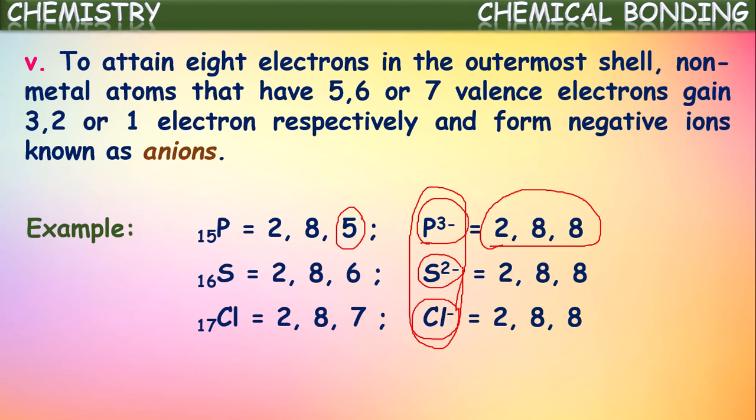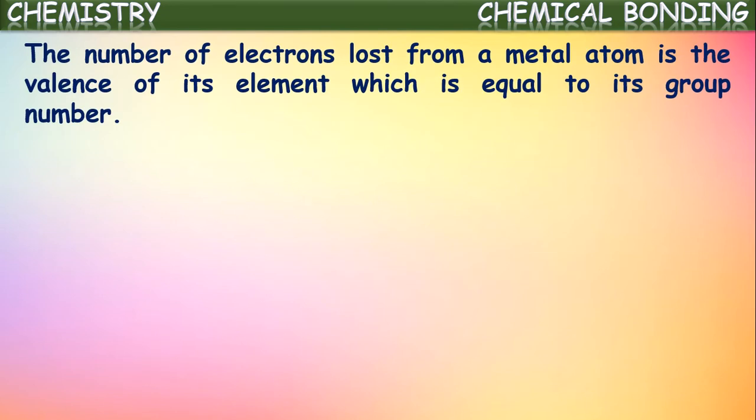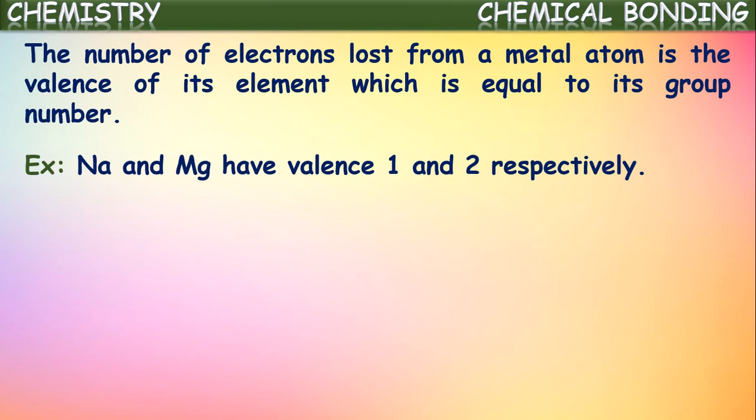Okay. Next, the number of electrons lost from a metal atom is the valence of its element, which is equal to its group number. So generally for metals, the number of electrons lost by the metal atoms will be equal to the valency of that element, and it is also equal to its group number. Okay, for example, if you see sodium, how many electrons can a sodium metal atom lose? 1 electron.